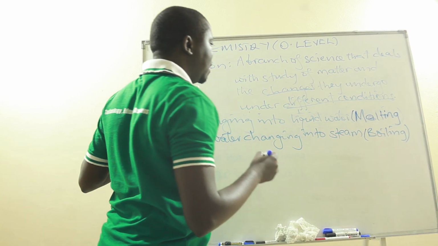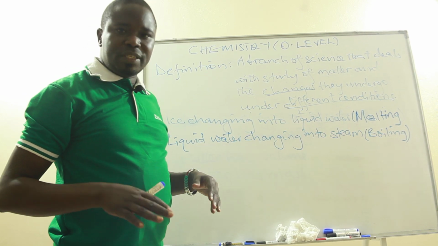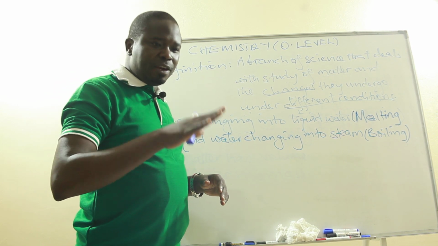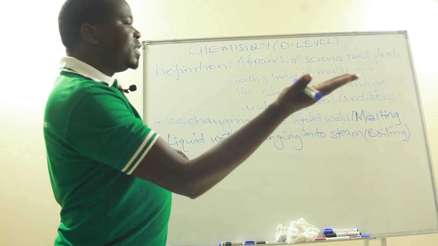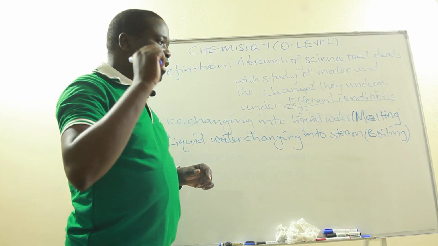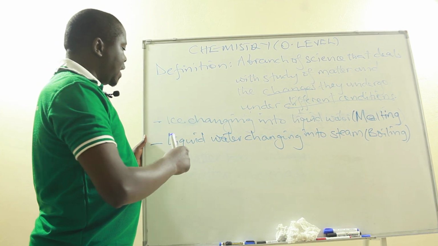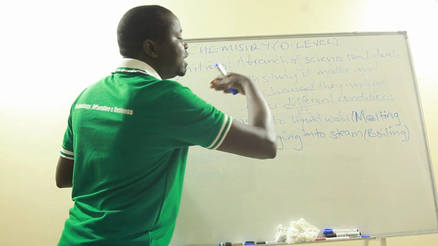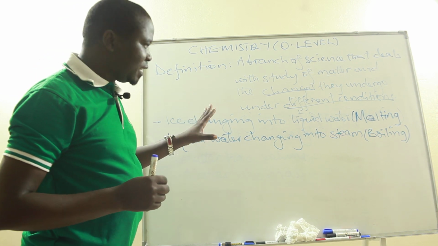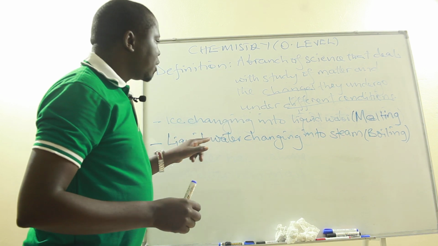Mark you one thing, that boiling is very different from evaporation, because evaporation takes place only on the surface of a liquid, when the most energetic particles of a liquid try to escape only from the surface. But boiling takes place throughout a liquid and at a constant temperature called the boiling point. So the process by which a liquid completely changes into gas is what we call boiling. This is one of the changes. So I've given you two changes here that matter can undergo. Ice changing into liquid water, then liquid water changing into steam.